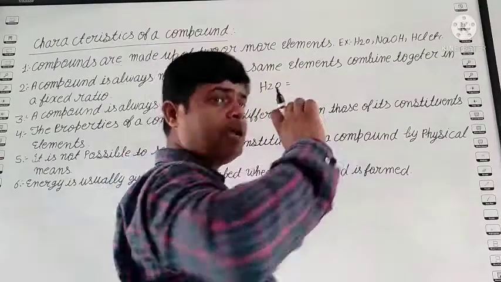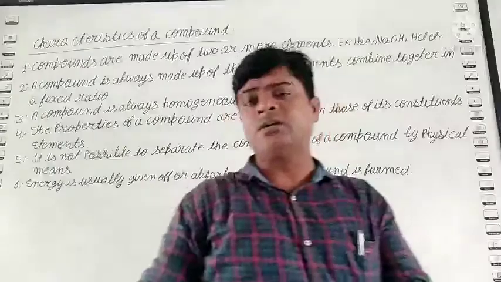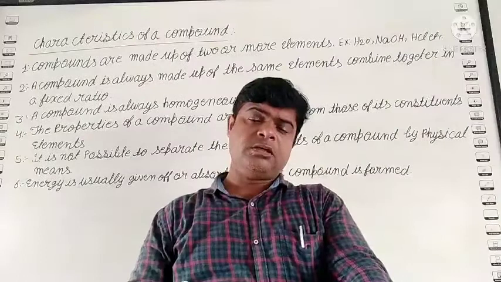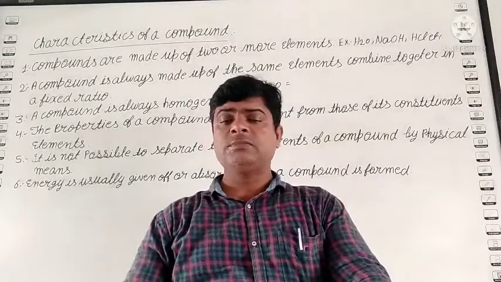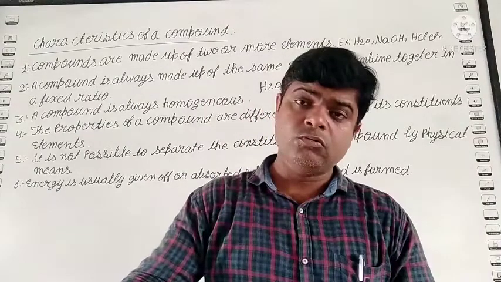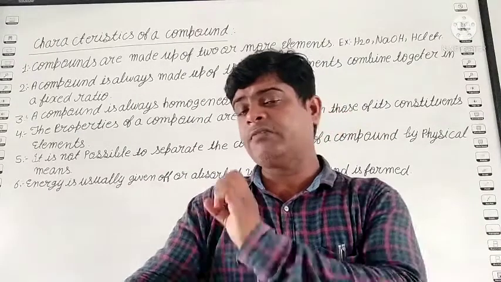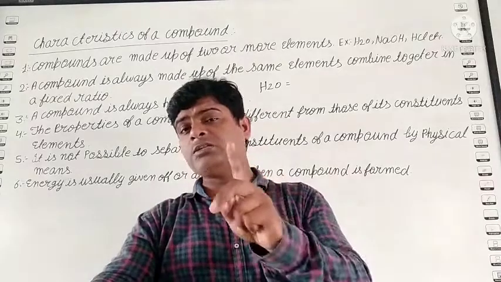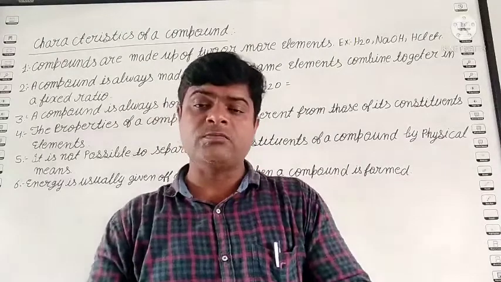When two hydrogen and one oxygen join together, it forms the water molecule. It does not mean that sometimes the formula of water is H2O, sometimes H3O, sometimes H4O. No. In solid, liquid, gas, in each and every form, their ratio is fixed.